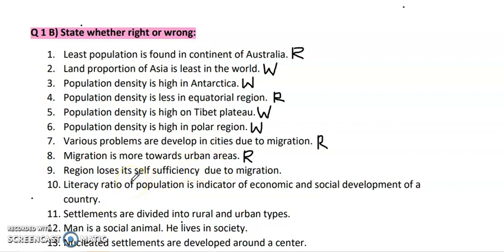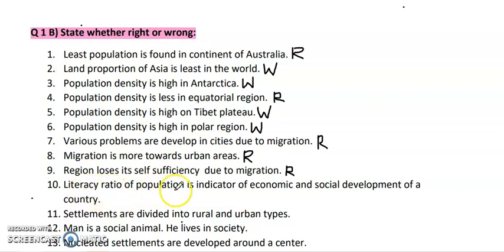Next, region loses its self-sufficiency due to migration. So basically, this is again the right statement. Many a times what happens, any person who is quite competent, quite capable, obviously starts going to the higher places. Because of migration, the self-sufficiency is lost. You always try to be dependent on someone, some other region for your livelihood.